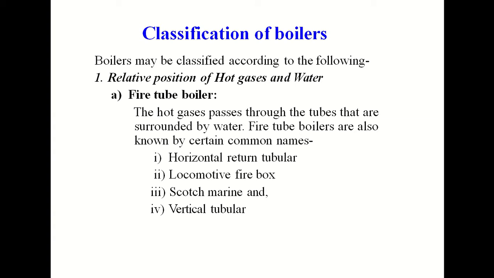The hot gases pass through the tubes that are surrounded by the water. The fire tube boilers are also known by certain common names, for example horizontal return tubular, locomotive firebox, Scotch marine, and vertical boilers. So in the fire tube boilers, mainly the flue gases after burning the fuel pass through the tubes, and the water will be surrounding these tubes.